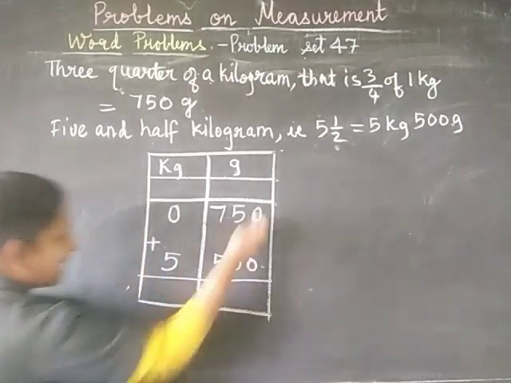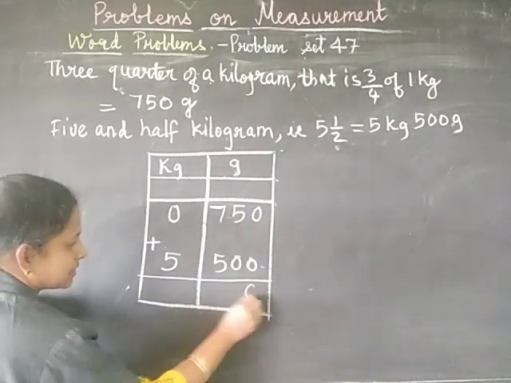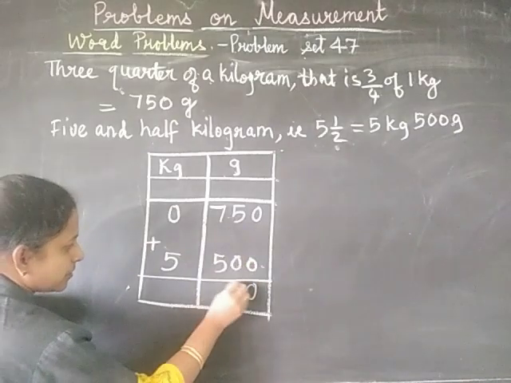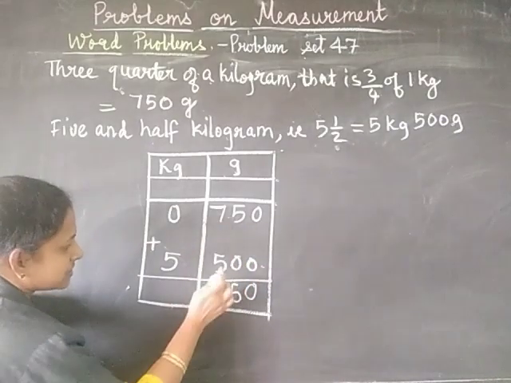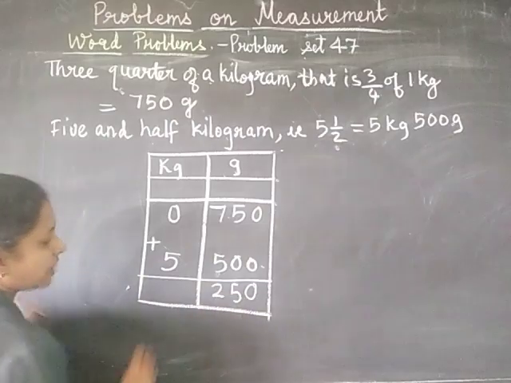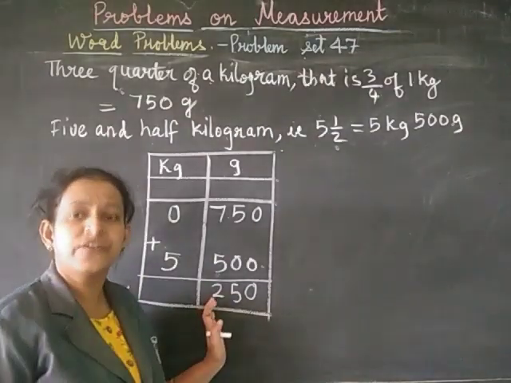Now let's add. 0 plus 0 is 0, 5 plus 0 is 5, 7 plus 5 is 12. So you are getting 1250 grams.